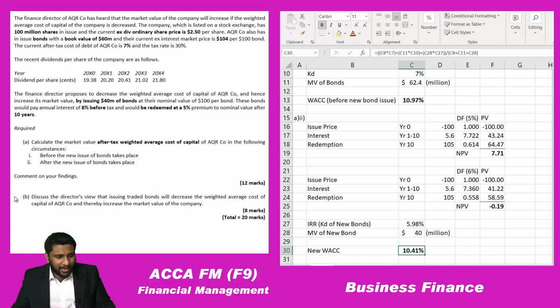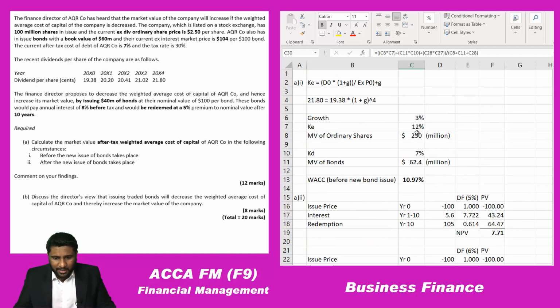Okay, so what they're asking is to comment on your finding. So how are we going to make a comment on this? Now here you can see before the bond is issued, your weighted average cost of capital is 10.97. Now the weighted average cost of capital after the bond is issued is 10.41. So see what has happened: your weighted average cost of capital has been reduced. So you can make a comment saying, as your first point, that the weighted average cost of capital has been reduced because your debt is cheaper.